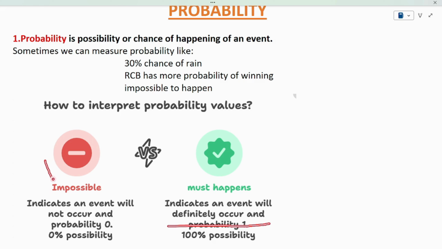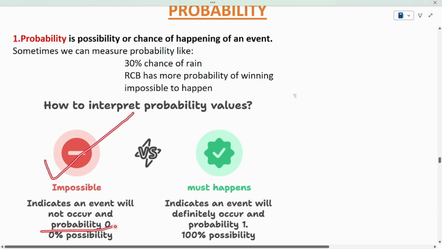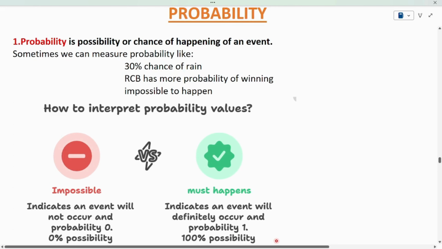If an event is impossible to happen, then its probability will be 0. See, probability 0 means it is impossible to happen, or there is 0% possibility of it happening. And if the probability is 1, there is a 100% chance of happening. In this manner, mathematically, we will discuss various concepts of probability in this chapter.